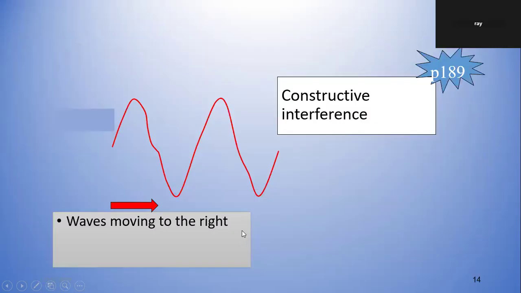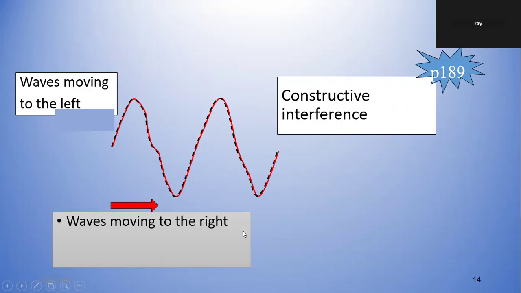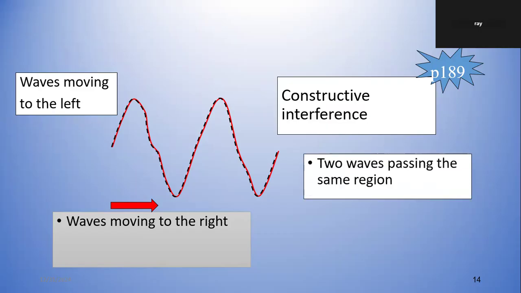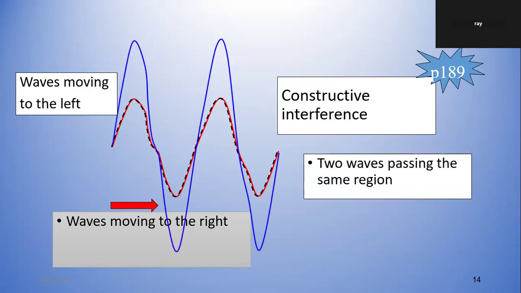Right? This is just to illustrate to you again, the same thing. Two waves, one on top of each other. So we don't see the individual wave anymore. We see the resultant, one moving to the left, one moving to the right. The red one is the right one. The broken line one is the left one. Right? So the blue is the resultant waveform, constructive interference.